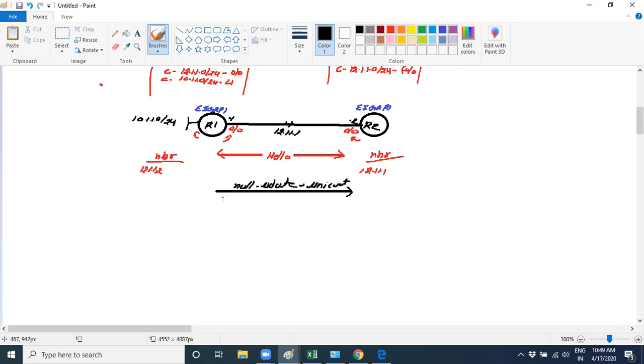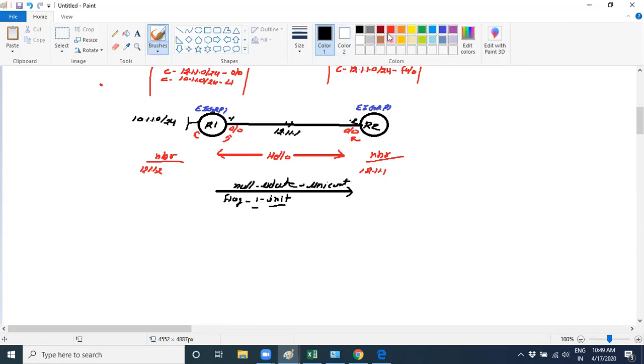There would be some flag information, and one of them would be the init bit. There is an initiate flag which would be set to 1.